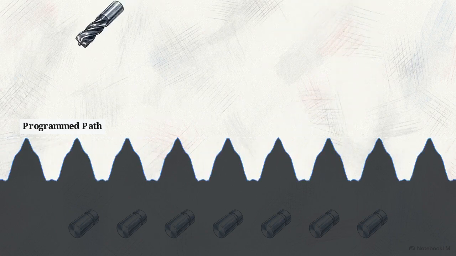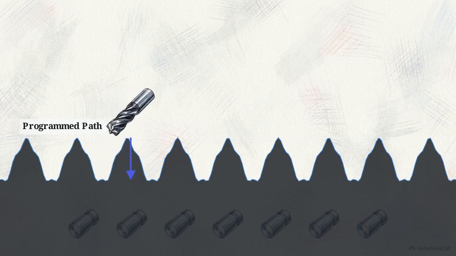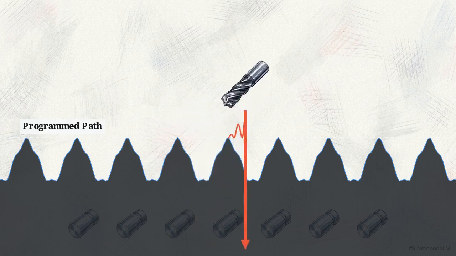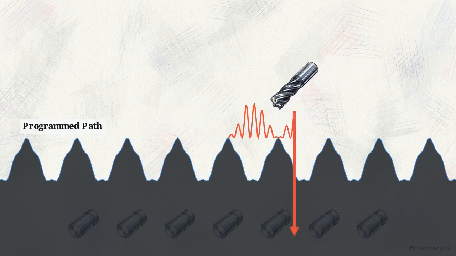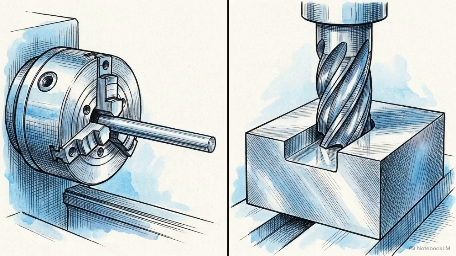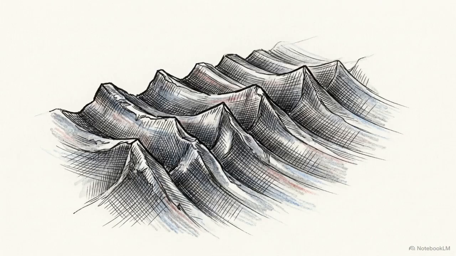As the tool makes a subsequent pass over these newly deepened waves, the force variations compound exponentially. What started as a micro-vibration scales into massive force vectors, physically deflecting the tool path off its programmed line. This regenerative loop is highly prevalent in operations that require continuous cutting contact, such as lathe turning and continuous end milling. Understanding this loop is critical because it reveals that the geometry of the workpiece surface itself acts as the catalyst for escalating machine failure.